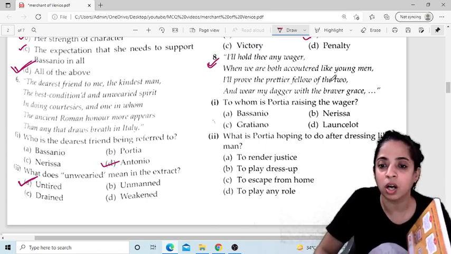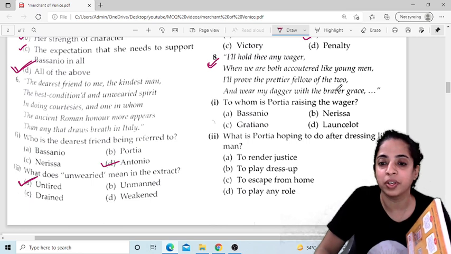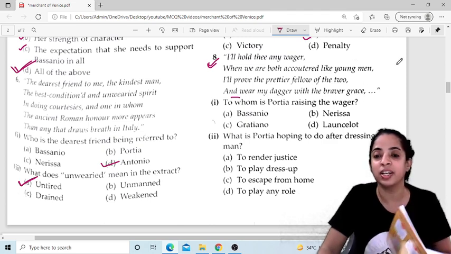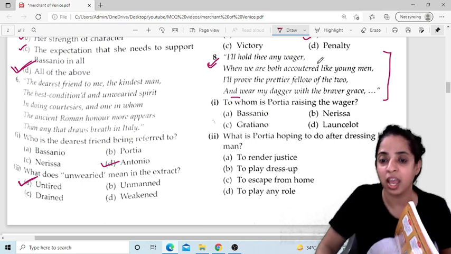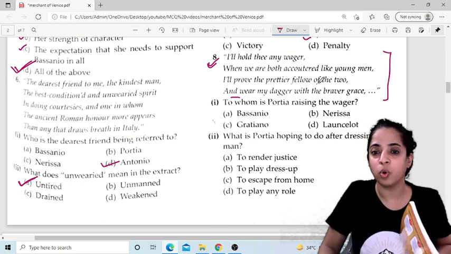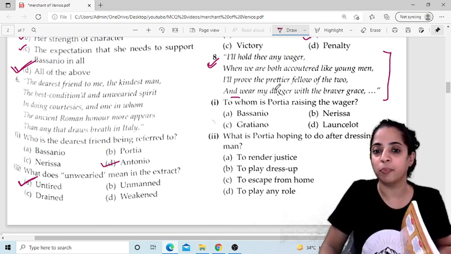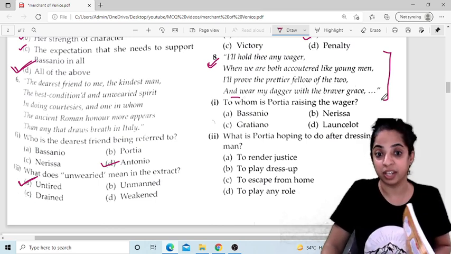I'll hold thee any wager, when we are both accounted like young men, I'll prove the prettier fellow of the two, and wear my dagger with braver grace. Okay, I am reading this paragraph again. Read very carefully. I'll hold thee any wager, when we are both accounted like young men, I'll prove the prettier fellow of the two, and wear my dagger with the braver grace.